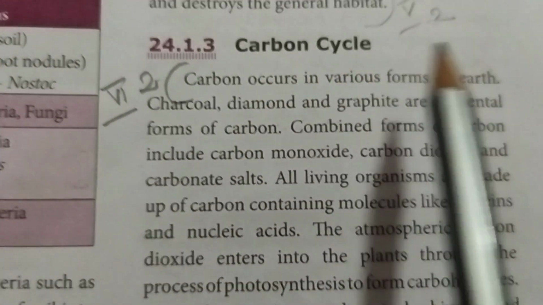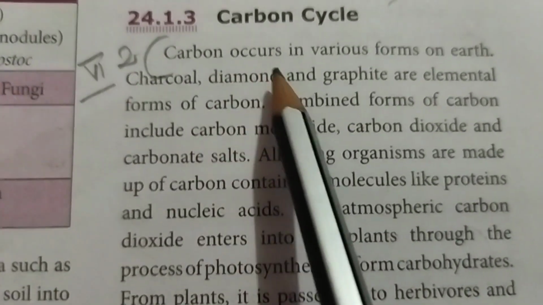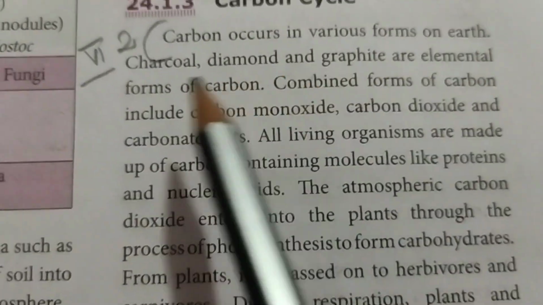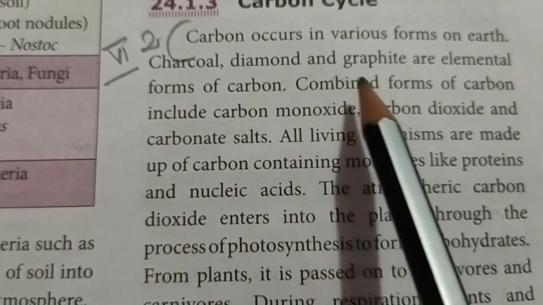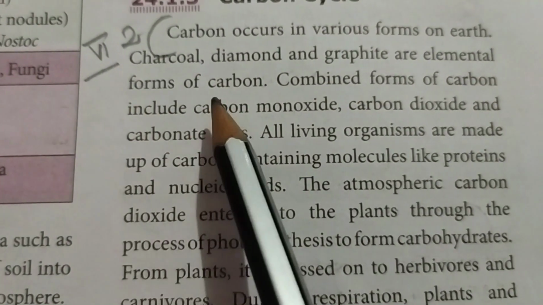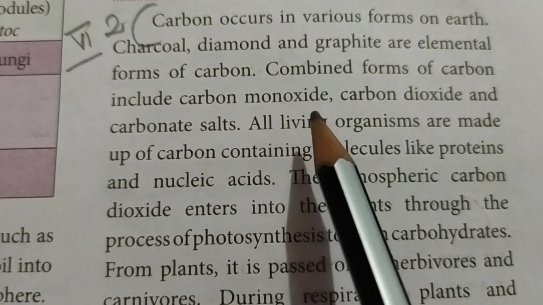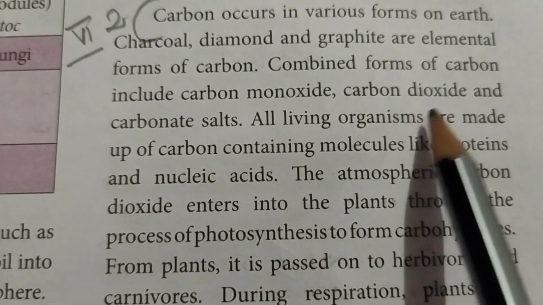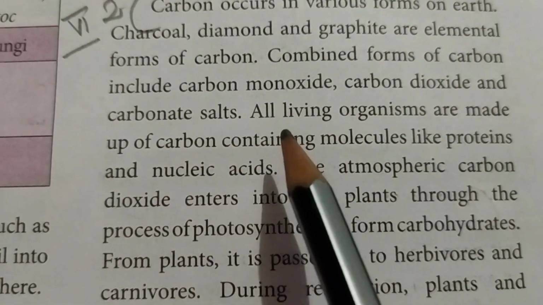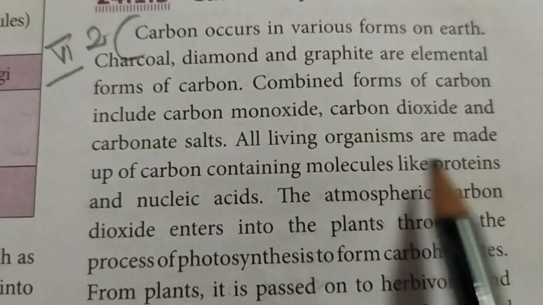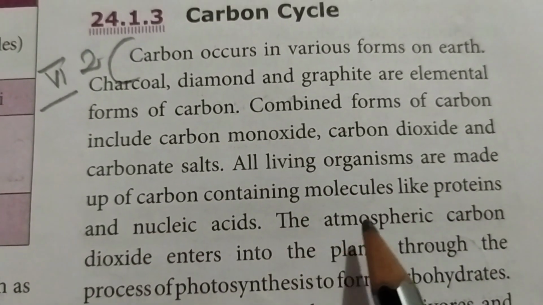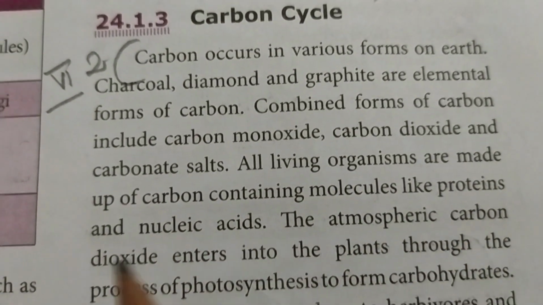Carbon cycle. Carbon occurs in various forms on earth. Charcoal, diamond and graphite are the elemental forms of carbon. Combined forms of carbon include carbon monoxide, carbon dioxide and carbonate salts. All living organisms are made up of carbon containing molecules like proteins and nucleic acids.